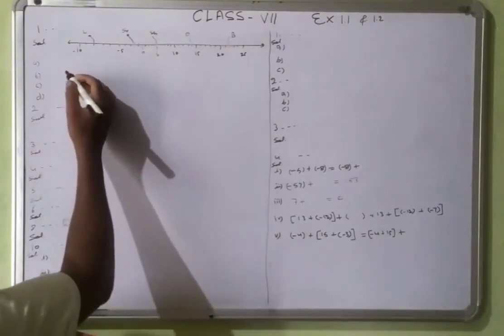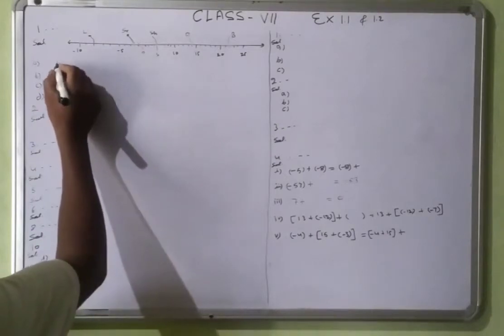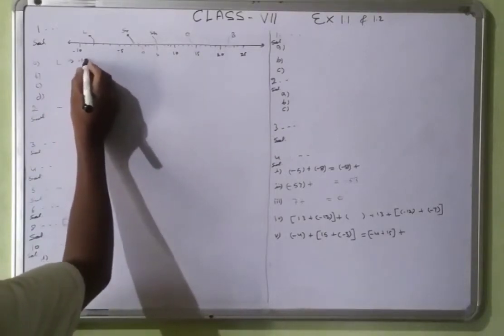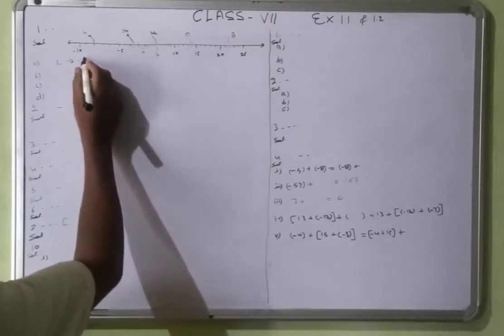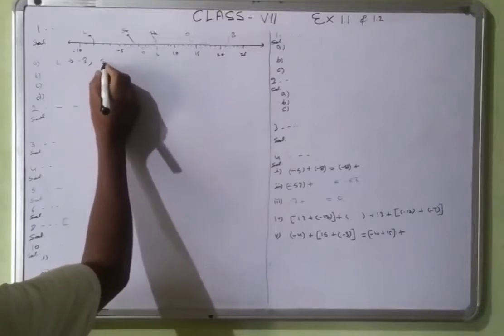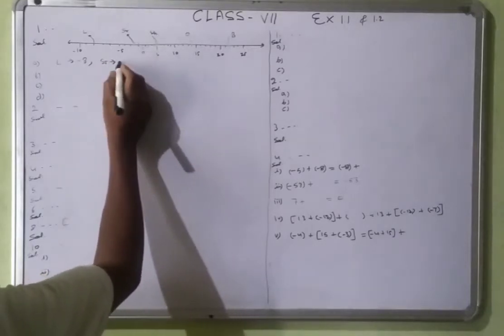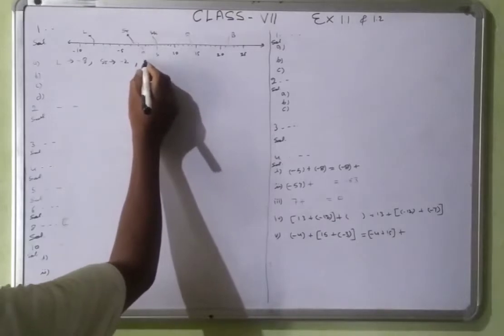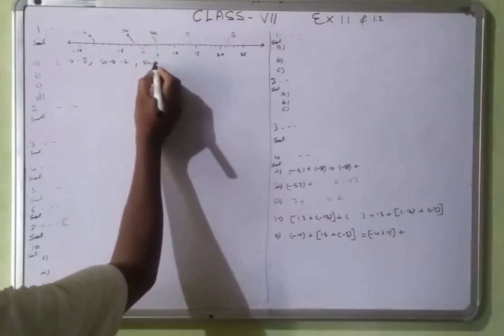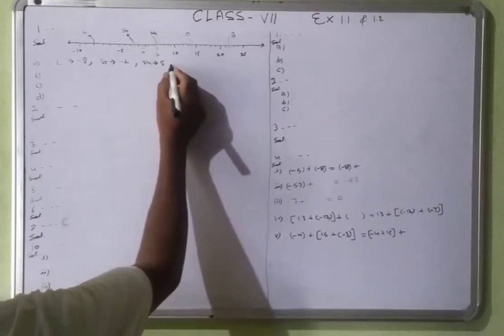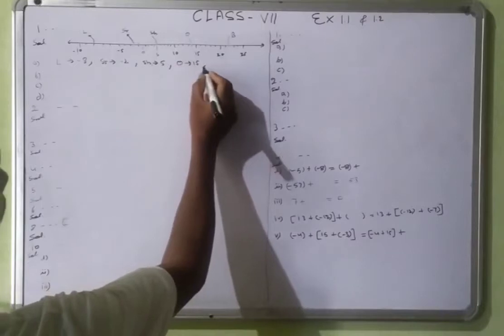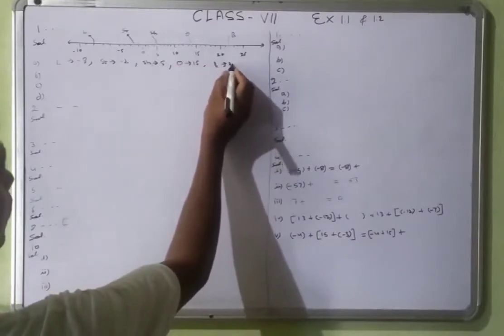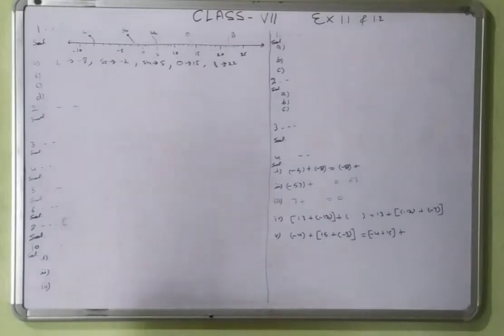So that will be Lahaul Spiti, that is minus 10 degrees, minus 8 degrees, and then Srinagar, that is minus 2 degrees, and then Shimla, that is 5 degrees, and then Ooty 15 degrees, then Bangalore is 22 degrees Celsius. These are the temperatures of the different places.